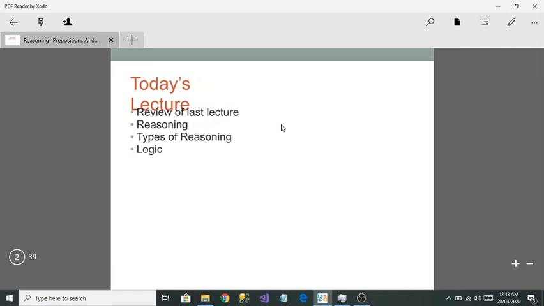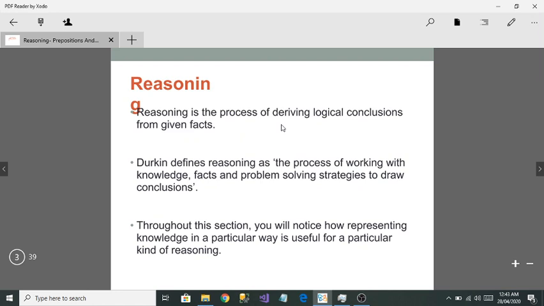So let's get started. So what is reasoning? Reasoning, basically you have some given facts, and from those facts you're going to derive the conclusions. So that is called reasoning. Reasoning is deriving logical conclusions from the given facts. There are many types of reasoning, so let me explain them to you one by one.